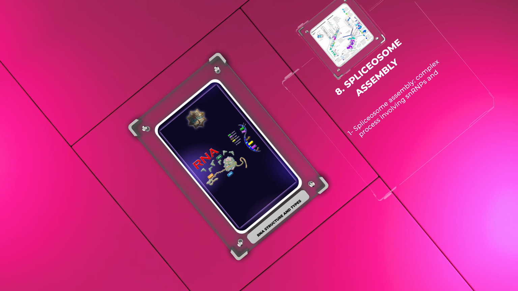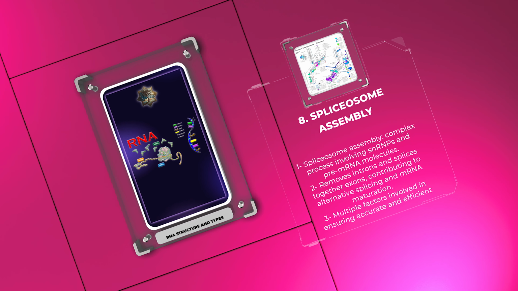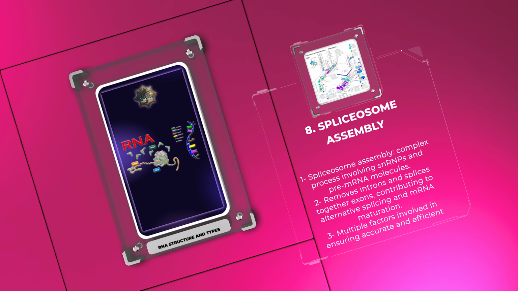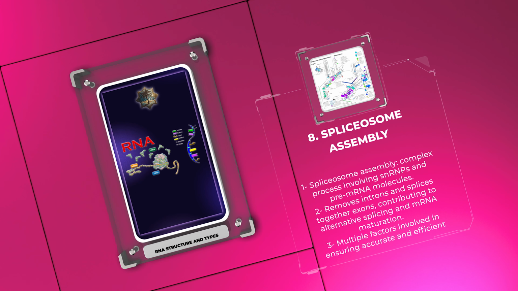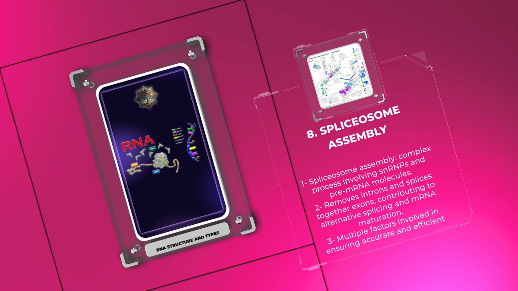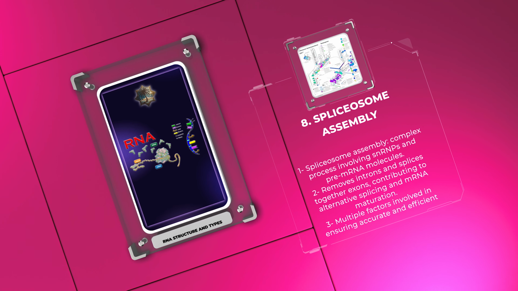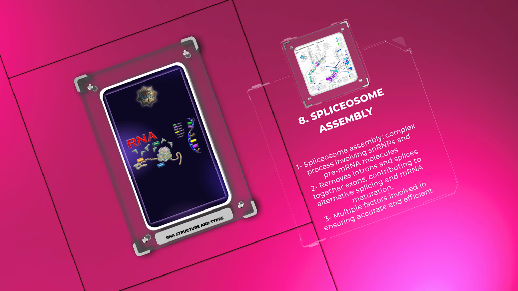Spliceosome assembly is a complex process involving the interaction of small nuclear ribonucleoproteins, snRNPs, with pre-mRNA molecules. The spliceosome removes introns and splices together exons, contributing to alternative splicing and mRNA maturation. The assembly and regulation of the spliceosome are tightly regulated, with multiple factors involved in ensuring accurate and efficient splicing.